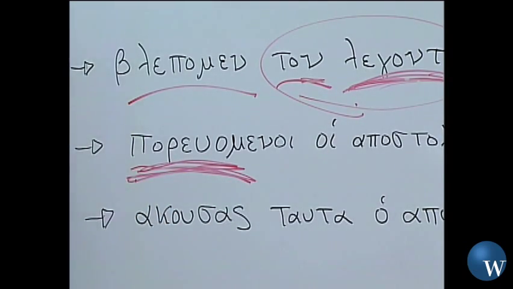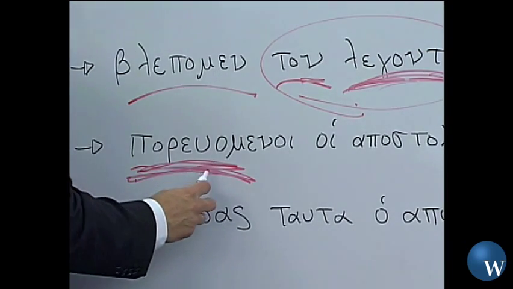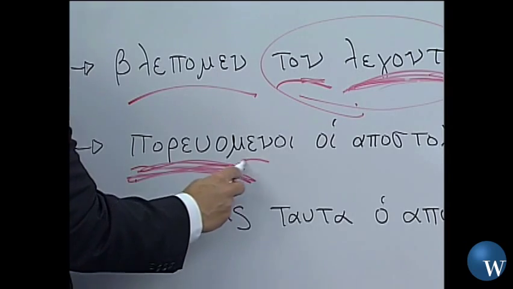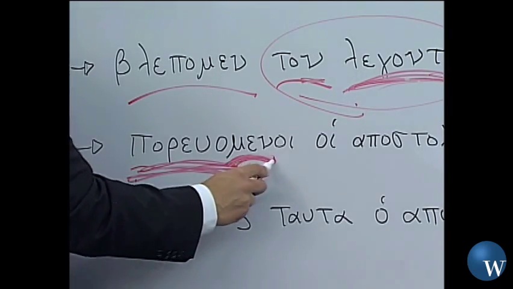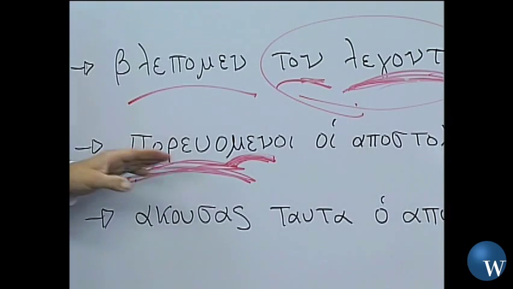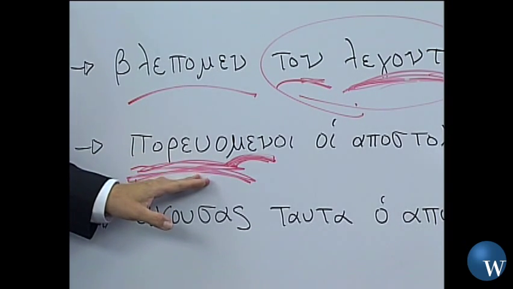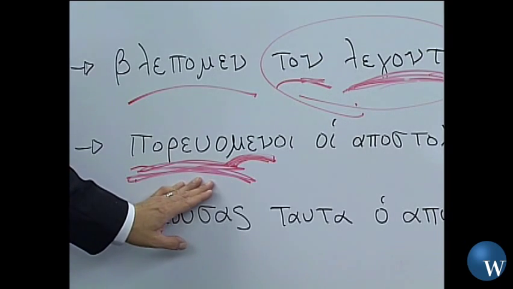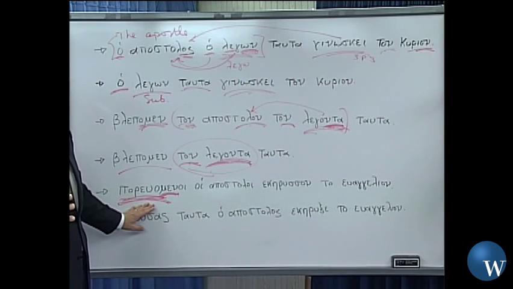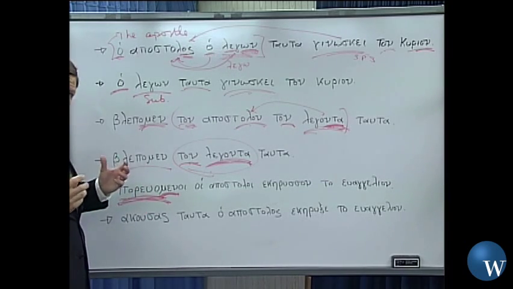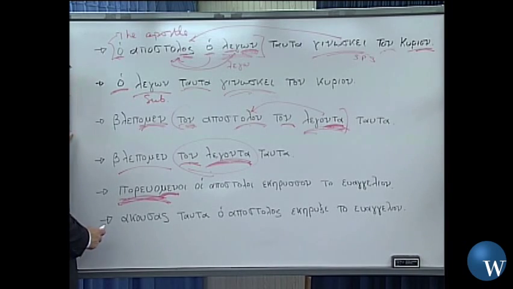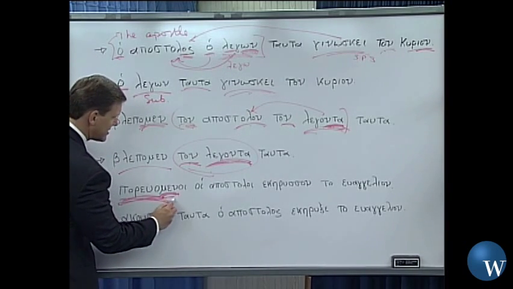All right, so could that be poreuomai? Could it be that having reference to going or something? So poreuomenoi, and here I have a passive. And sure enough, poreuomai happens to be a deponent verb. You remember what that means, deponent? Deponent is active in meaning, but passive in form. All right, passive or middle in form. And remember, our mai ending is a passive or middle ending, and yet it's deponent, so it's active in terms of the way that we would translate it. And here is our men here that's indicating that.